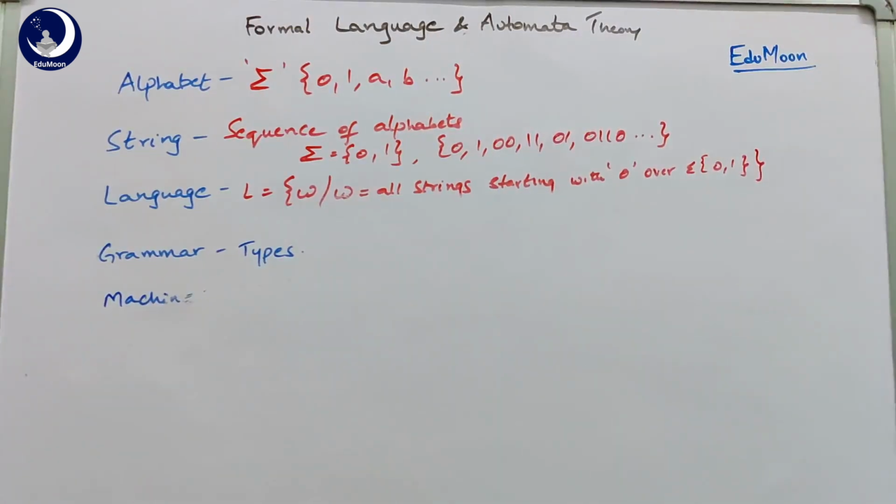In the next video, we come across the different types of grammars and machines, and the relation between those machines, the grammars and the languages, how they are generated and all, which is called the Chomsky hierarchy. So we'll continue our discussion in the next video.